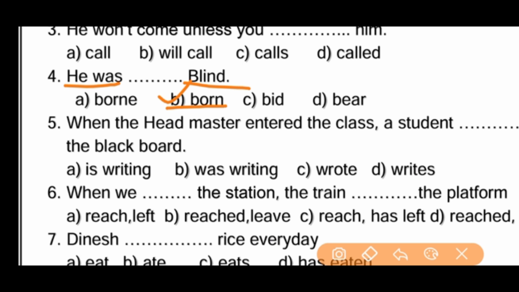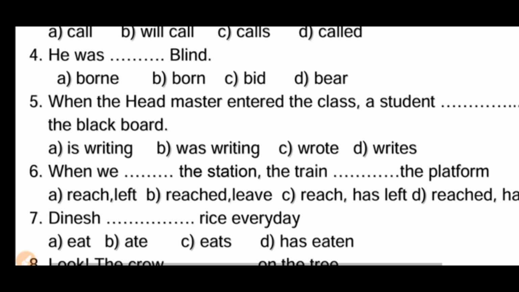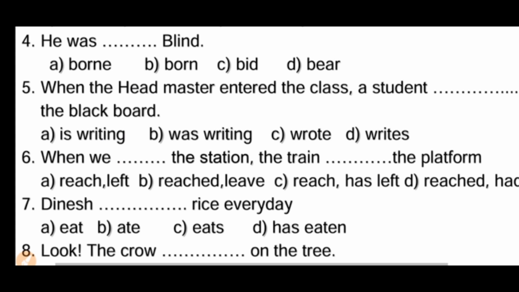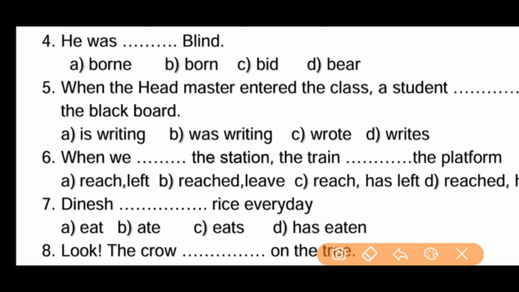When the headmaster entered into the class, a student dash on the blackboard. So which options we have here? Is writing, was writing, wrote, writes. When the headmaster entered the class, a student dash on the blackboard. So which is the right answer? Yes. Right answer is B. Was writing. A student was writing.